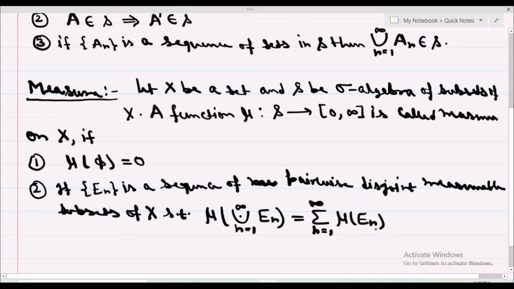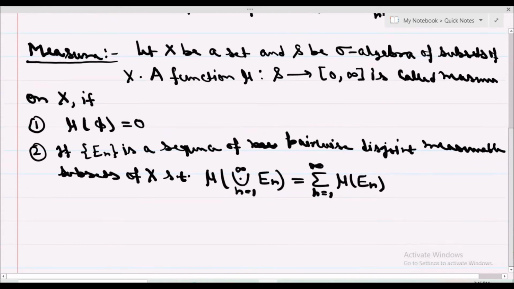Obviously if S is a sigma algebra, then we call each subset in this sigma algebra a measurable subset. Now we come on to the idea of signed measure.